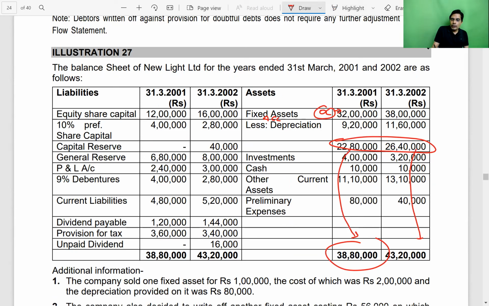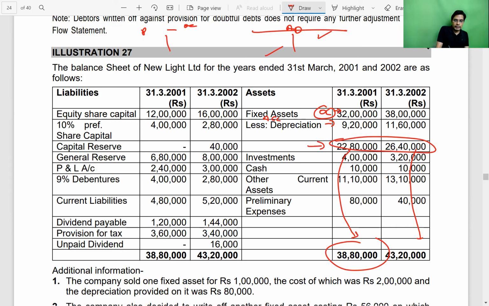Just this information of original cost and accumulated depreciation, they used to give on the face of balance sheet, so that when we prepare plant account, we can write the original cost, and when we prepare accumulated depreciation, we can write the opening and closing balances. But ultimately in the balance sheet, only the net figure comes.